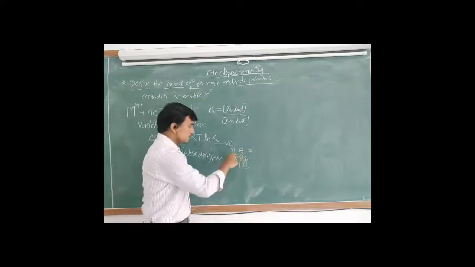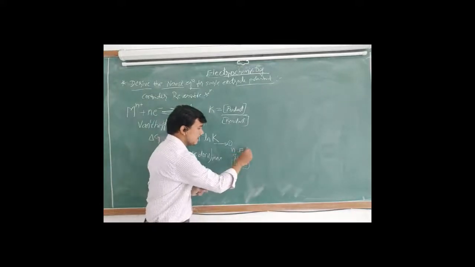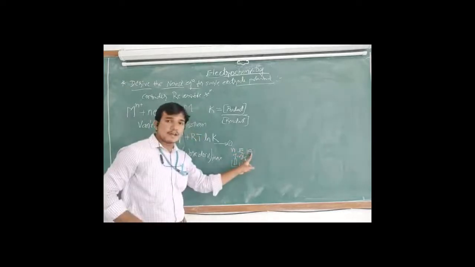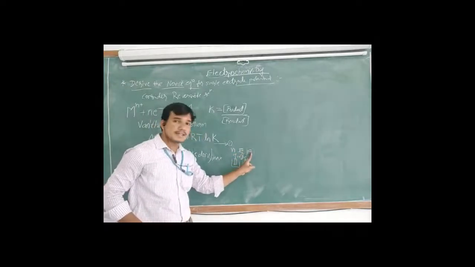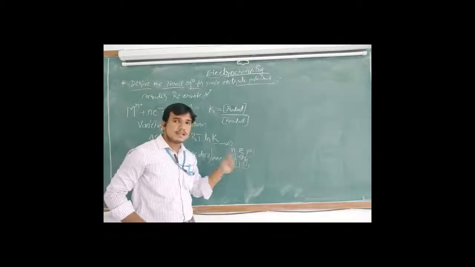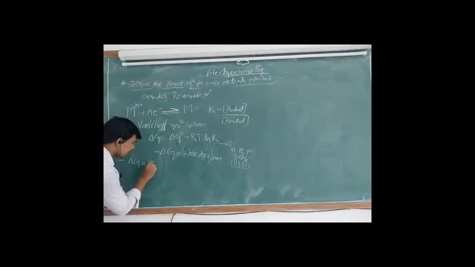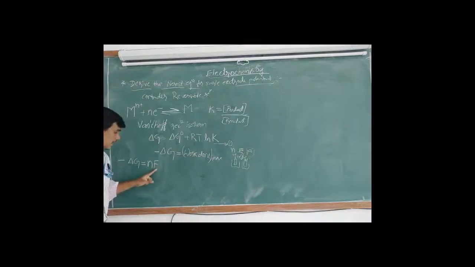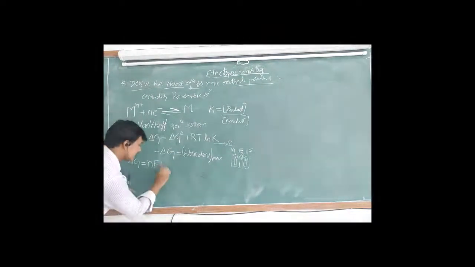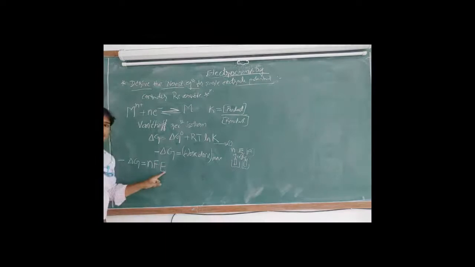These n electrons transferring means F, the Faraday of electricity, is flowing between these two electrodes. So I can write here minus delta G equals, what work is going on? N number of electrons are flowing, F Faraday of electricity is available, and E is the EMF of a cell or electrode potential.